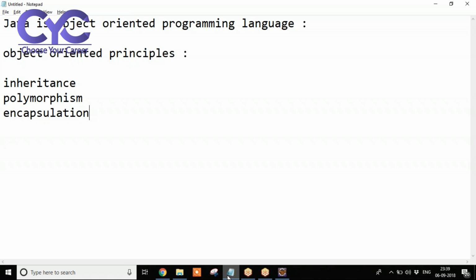One more thing, we need to go to the concept of access modifiers. But before going to access modifiers, we need to know about inheritance. That's why after the completion of the inheritance concept, we'll go for access modifiers. Now we'll start our session with inheritance.